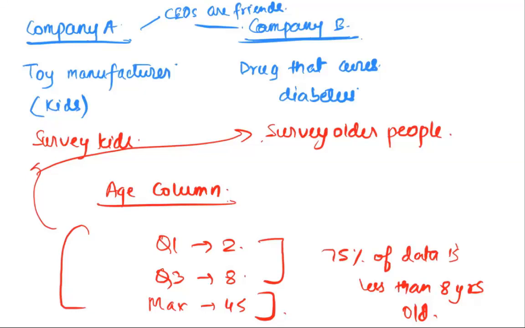Otherwise, they should have parted ways immediately the moment they realized that they've got completely different target groups that they're hoping to survey. It's much better to do independent surveys. But because the groups of people are such that you can get to them through families in an apartment, then it's okay. Otherwise, you must go other ways, because the target groups are so different that the same survey or the same data cannot be good for both these companies. If the data is good for one company, it's going to be bad for the other company. So you've got to be careful when you're doing surveys in this kind of way.